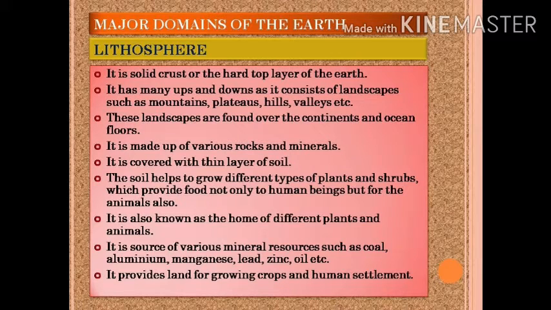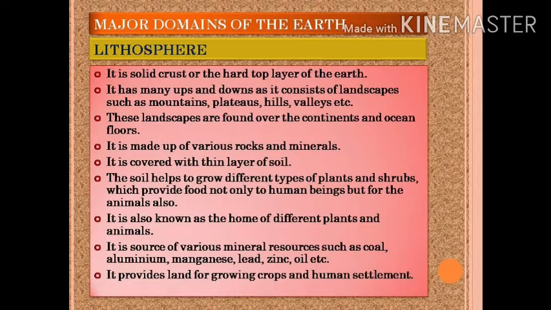Now these landscapes are found over the continents and ocean floors. Now it is made up of various rocks and minerals. Also it is covered with a thin layer of soil.